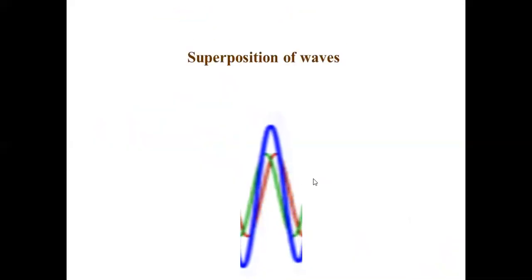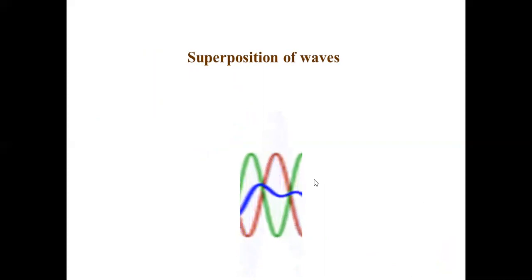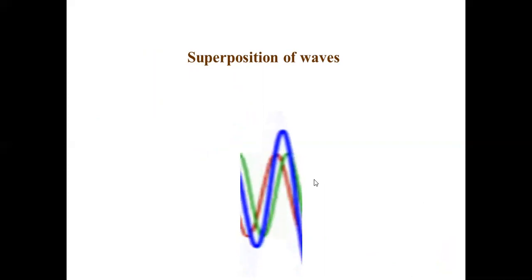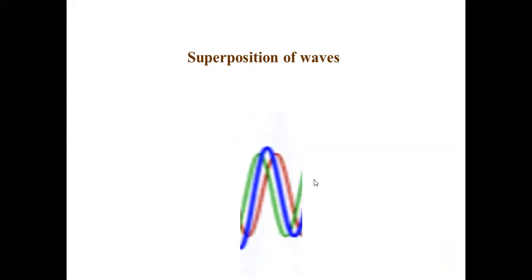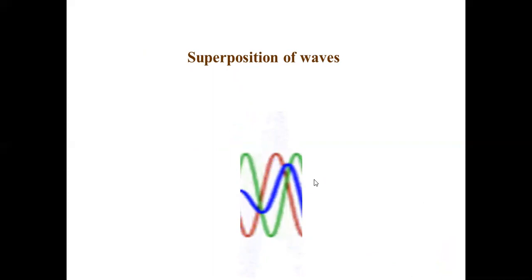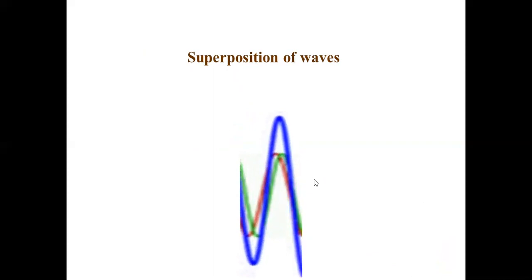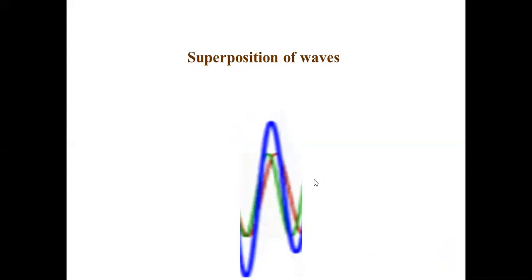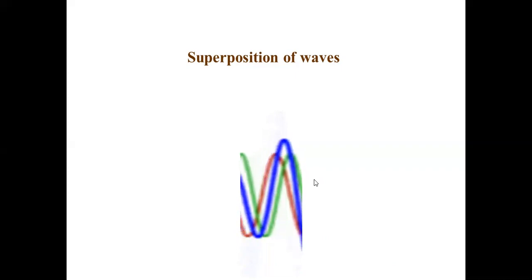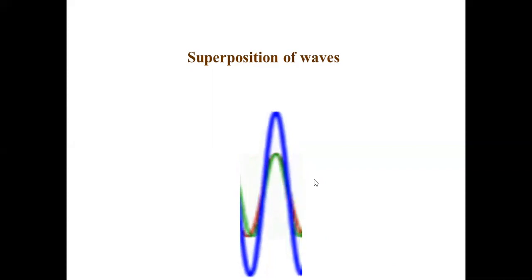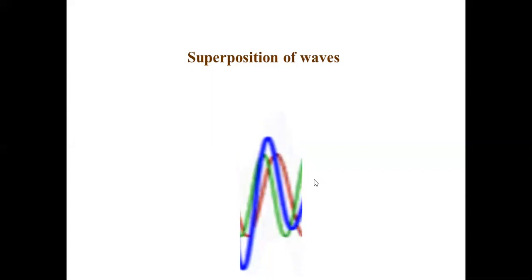Now we will go to waves. Take light as a wave now. Consider Huygens theory. Consider electromagnetic theory proposed by Maxwell. So if light is a wave, when two waves superpose, what will happen? If light is a wave, like a sea wave, for example, when you go to the seashore and stand by the side of the seashore, you find that some waves hit the shore and return back. But when they go back, a new wave comes and falls over the returning wave. Now they superpose. When they superpose, you may get a larger wave, or you may get a destroyed wave, because there may not be any wave at all.